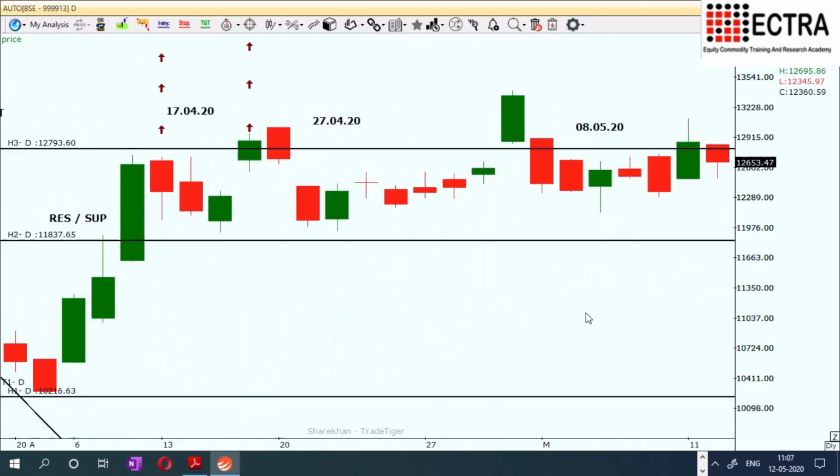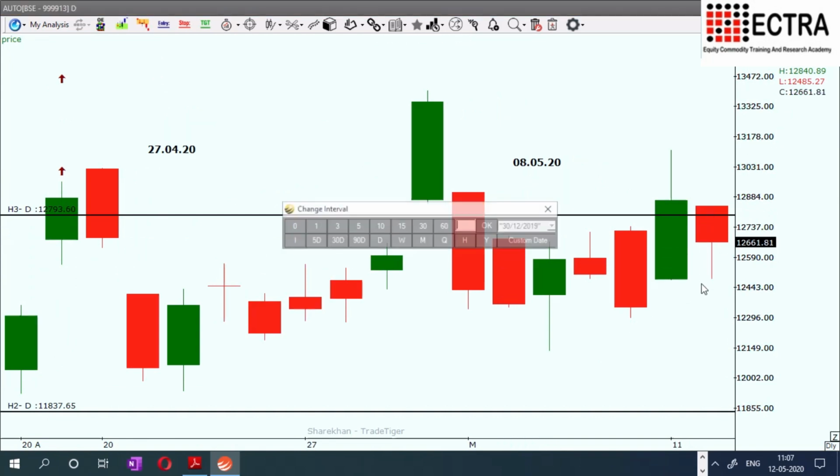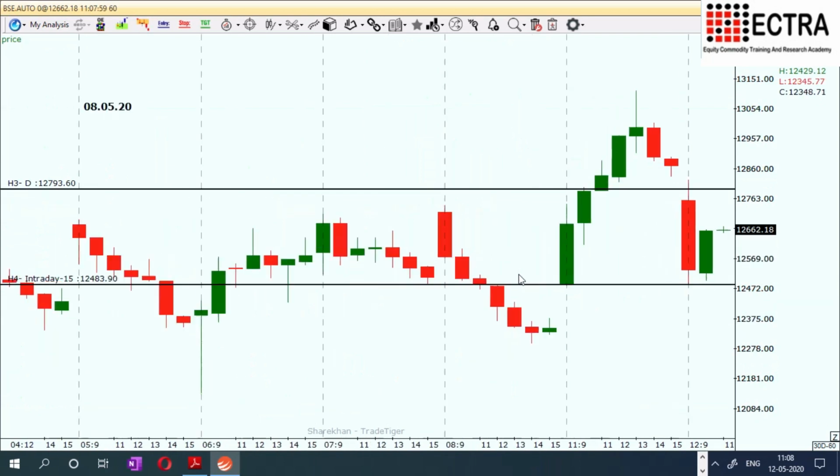So the situation is back to the old version of weakness. Currently markets are open and many of the factories start functioning, but still there is a dilemma. It needs some information. So currently we see the automobile sector may bounce back.